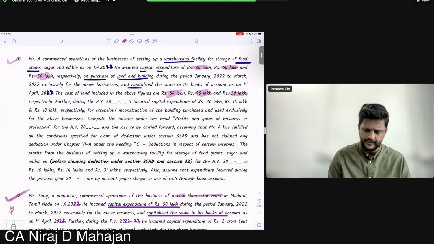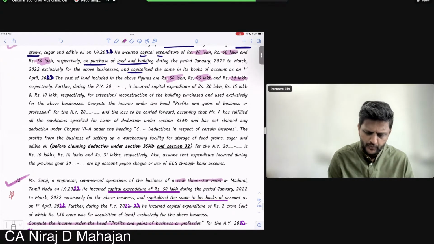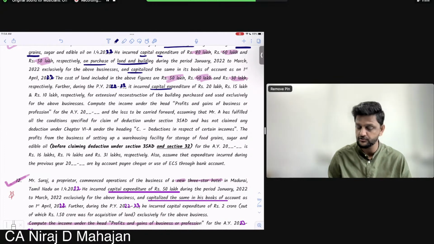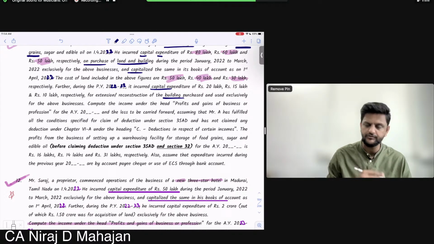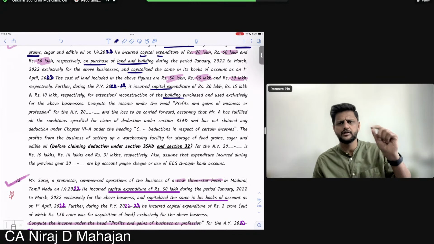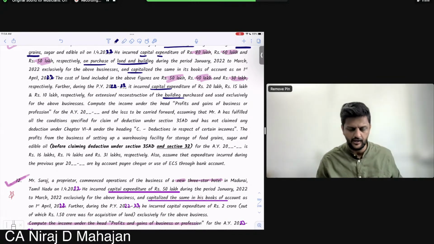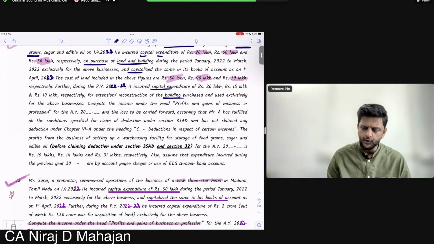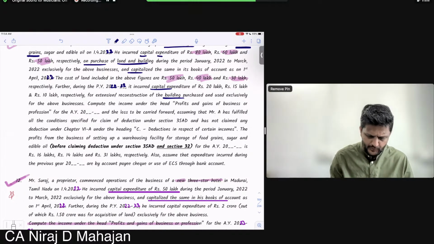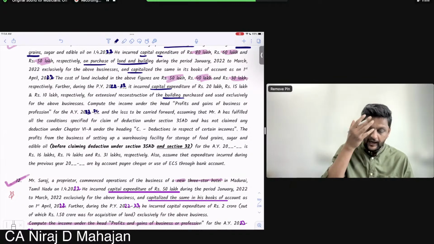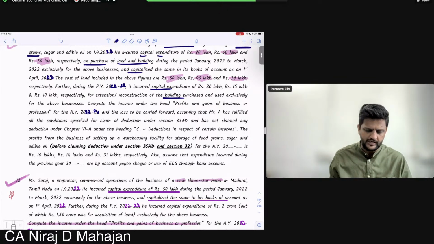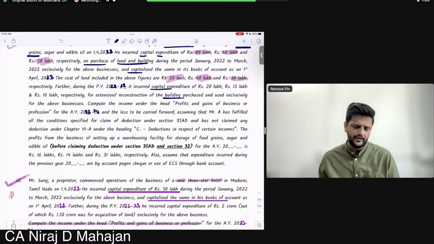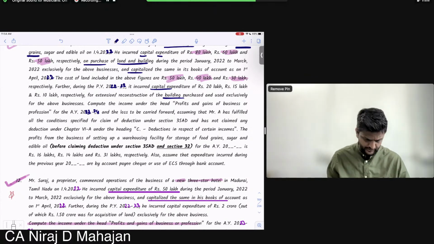Respectively. Next. Further during the current year 22-23, he incurred again capex of 20, 15, and 10 lakhs respectively for extension, construction, reconstruction of the building, purchase, and used exclusively for the above businesses. So that is a capital expenditure in the current year. Allowed as deduction? Yes, allowed, because it is for building. Compute PGBP for AY 23-24 and the loss to be carried forward, assuming that Mr. A has fulfilled all the conditions of 35AD and does not claim Chapter 6 income deductions.